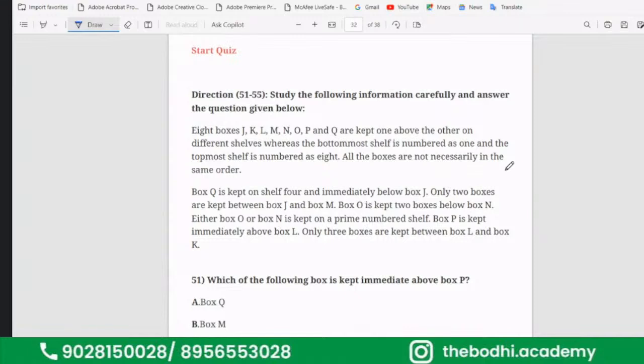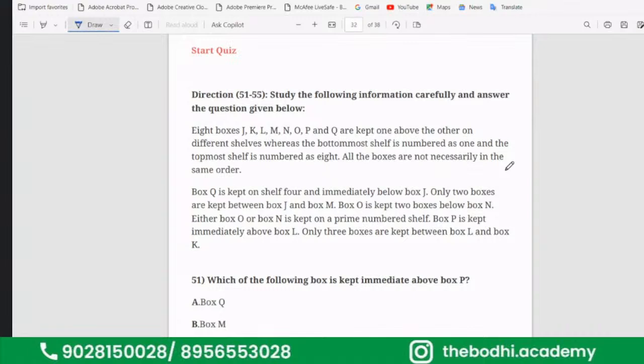And in the next class, we will meet with the new type of puzzle. See, this was the box based. The box based concept is same. They are arranged in a box way. Bottommost will be 1, 2, 3, 4, 5, 6. Then it goes like till 7, 8, 9, 10, depend on the question. And the language, sometimes the language will be easy, sometimes it will be confusing. So you have to understand the language of the question, and accordingly you have to arrange in the box.